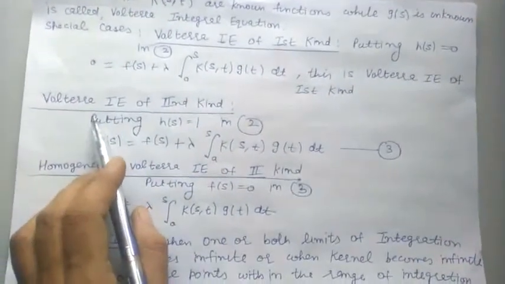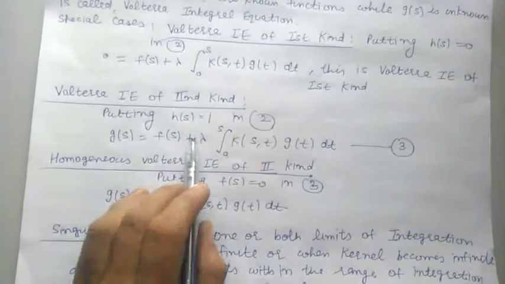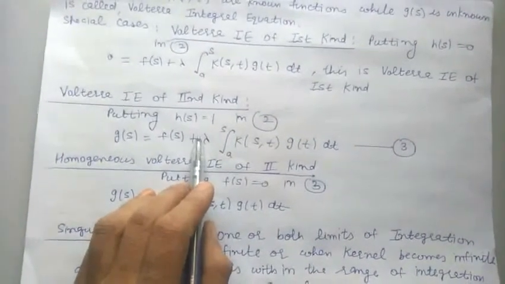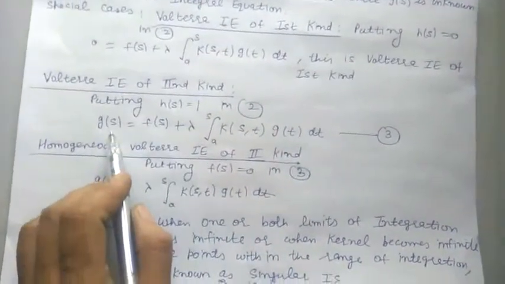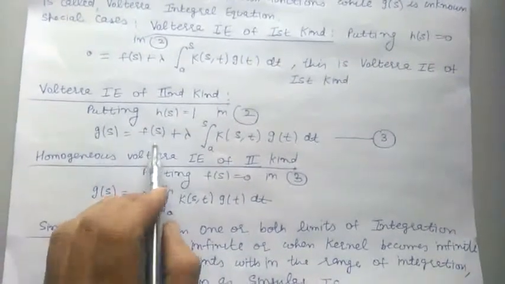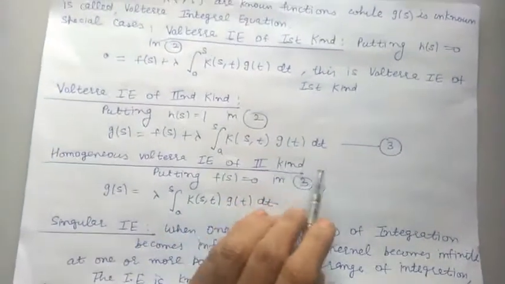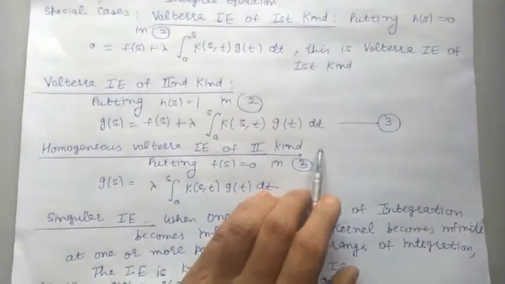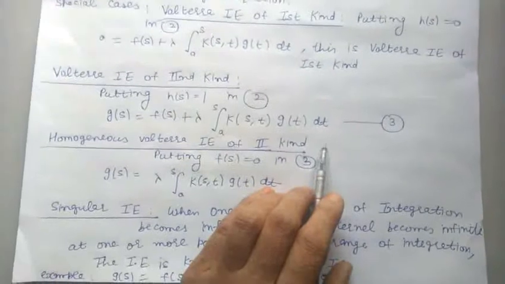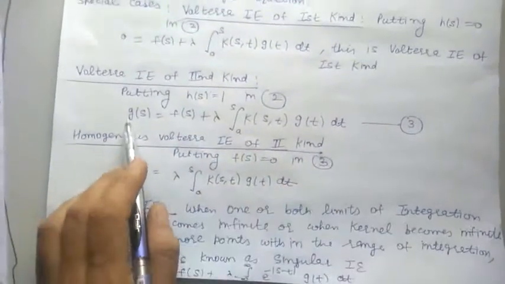Volterra integral equation of second kind is given by putting the function h is equal to 1 in the general form. So we get the equation g(s) is equal to f(s) plus lambda integral a to s K(s,t) g(t) dt. This is Volterra integral equation of second kind. Here the function h is 1.